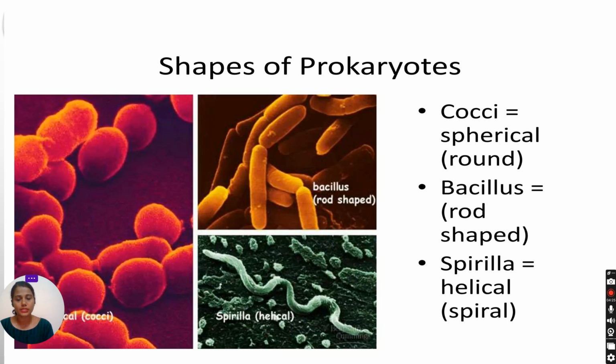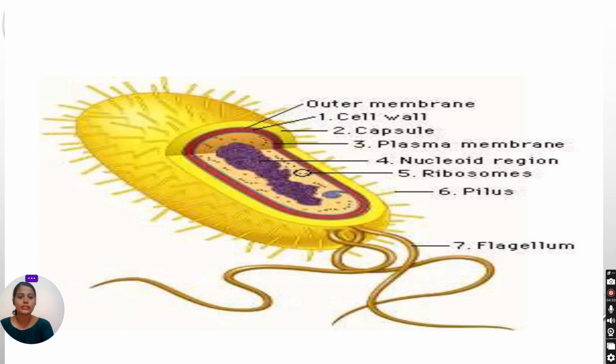That is about the prokaryotes. I hope you all understood. If you have any doubts, ask, otherwise move to the next session. This is the picture of the prokaryotic cell. Look at this picture, a very simple structure. Did you see this long one? This is the flagella.